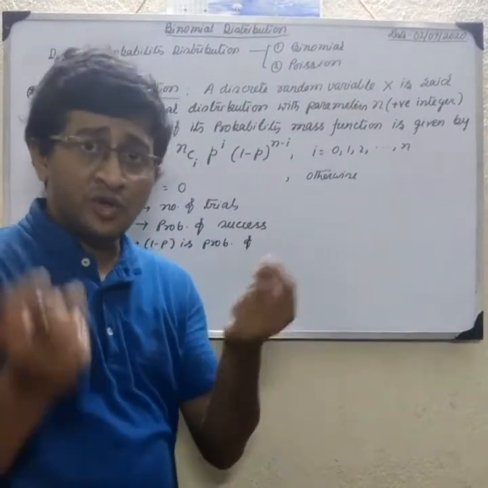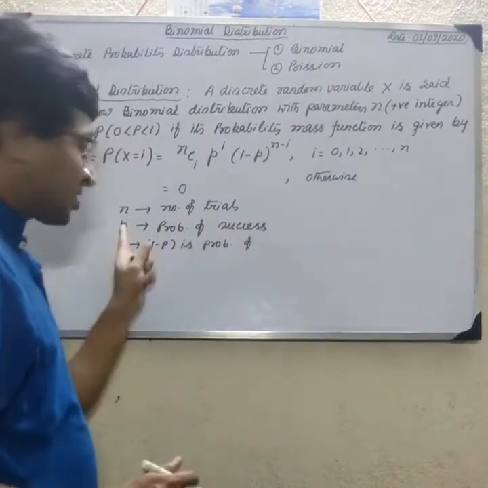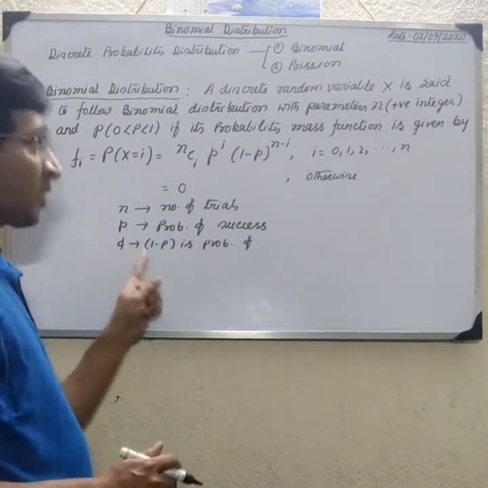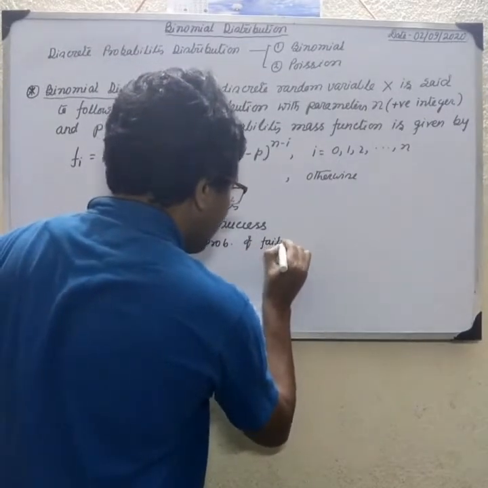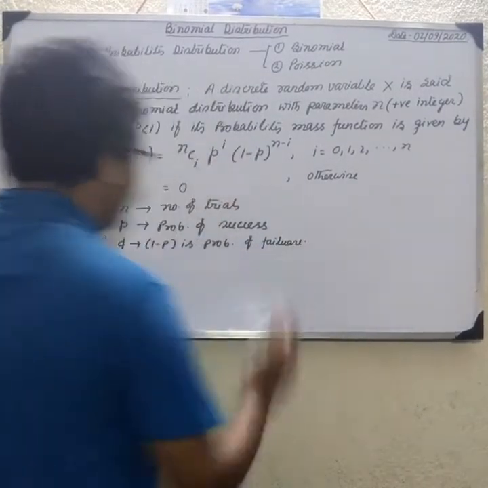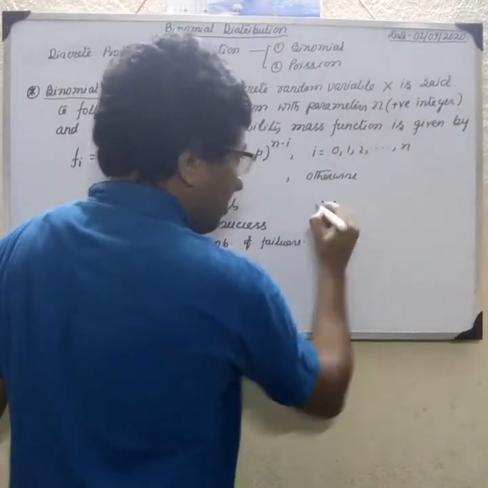A random experiment will give two results, either success or failure. So the probability of success is p, and q, which is 1 minus p, is the probability of failure. And X is the random variable.